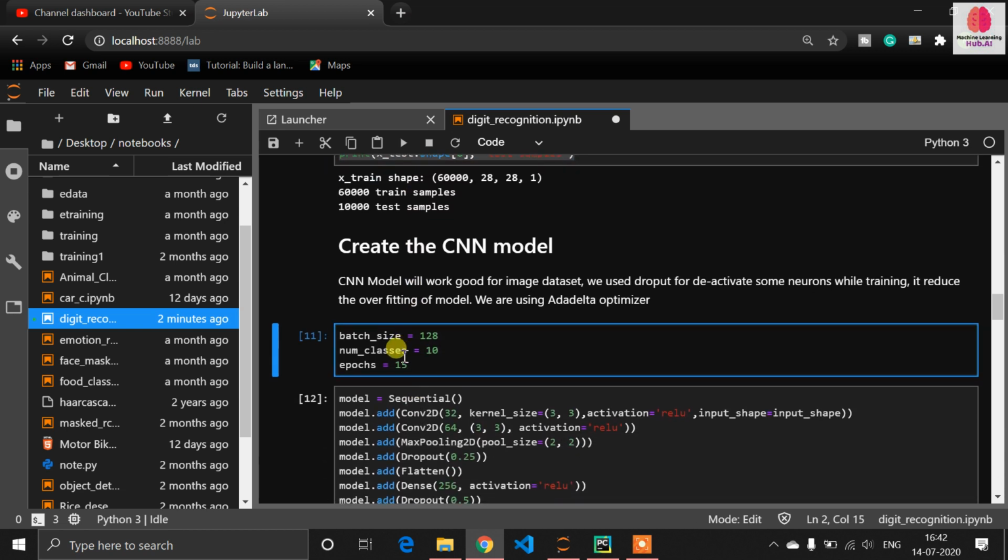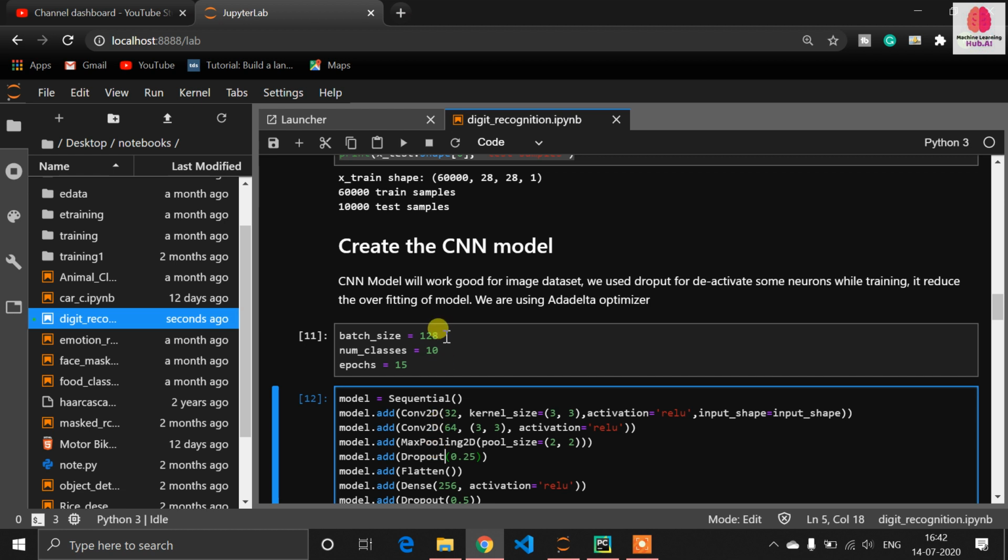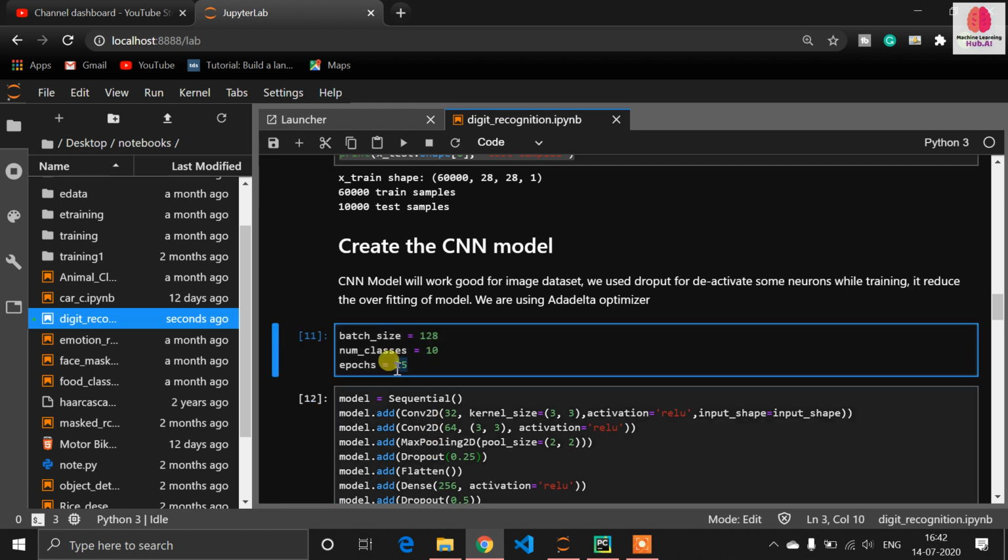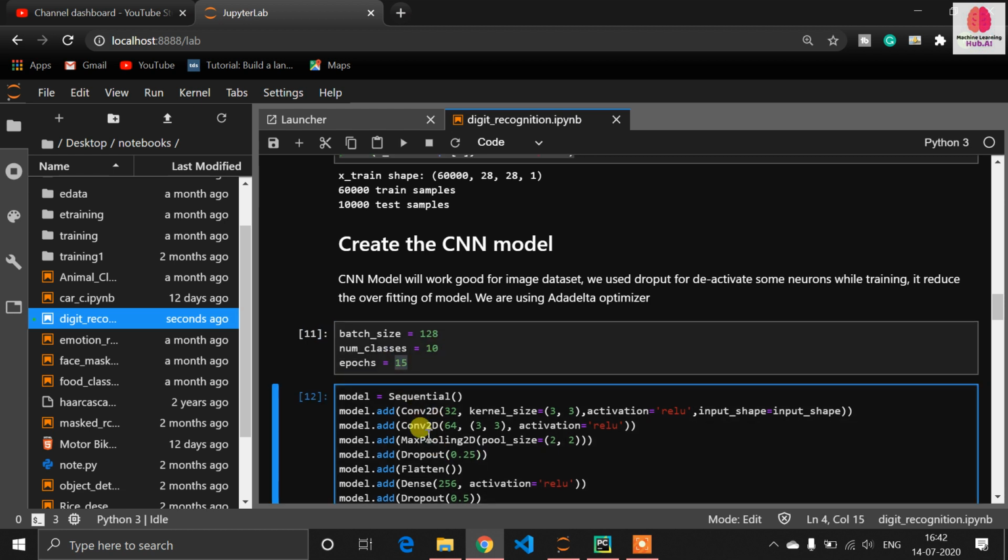So now my batch size is 128. You can choose the batch size according to you, but 128 for MNIST is good. Num classes is equal to 10. Num classes means that you have 10 types of categories, like 0 to 9. Epochs means how many times you want to iterate over the neural network. You can choose 50, 20, 25, it's according to you. For better accuracy, you can change it to 15 to 20. But for me, 15 is okay.